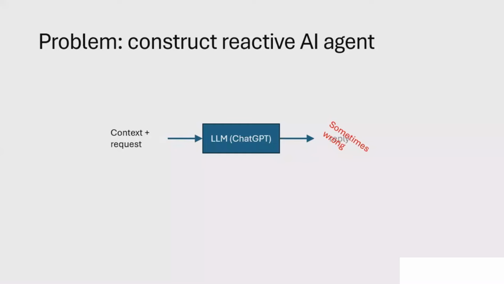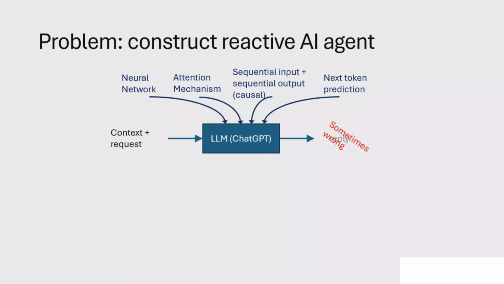Maybe it is not aligned enough with humans to grasp their intention more accurately. Maybe because there is not enough reinforcement learning from human feedback. In our opinion, instead of direct feedback from humans, which is a lot of work, we need to embed more proper inductive bias or prior knowledge in the model itself. Current LLMs mainly include the neural network architecture bias, sequential input and output bias, attention mechanism, and the goal is simply predicting the next word based on previous context.